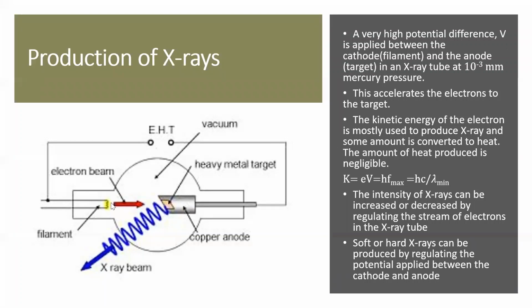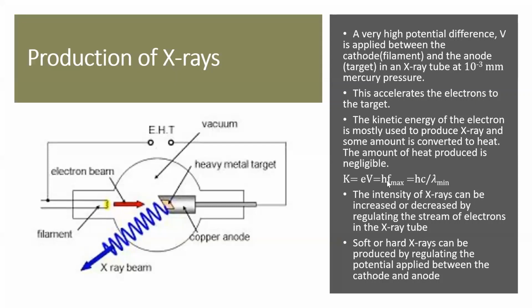So when each electron hits the target, what happens? For each electron that hits the target, one photon or one quantum of X-ray is given out. And its energy is h into f. h is Planck's constant. f is the frequency of the X-ray coming out. So we assume that all of the energy is used to produce the X-ray.